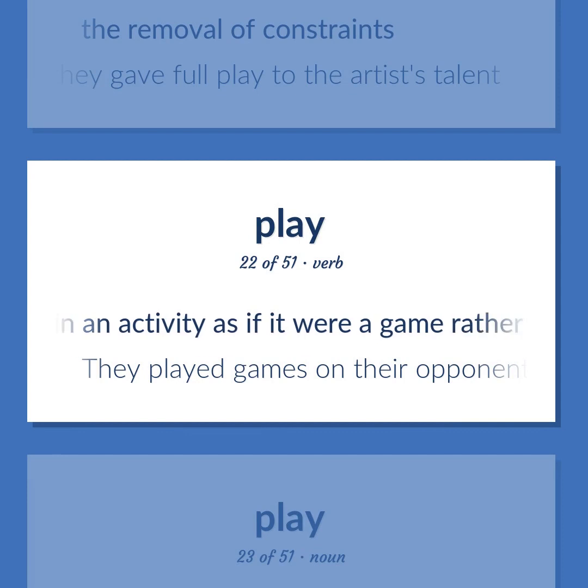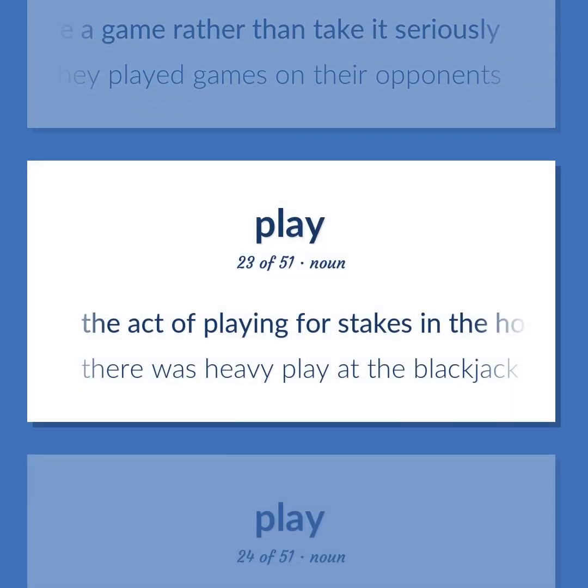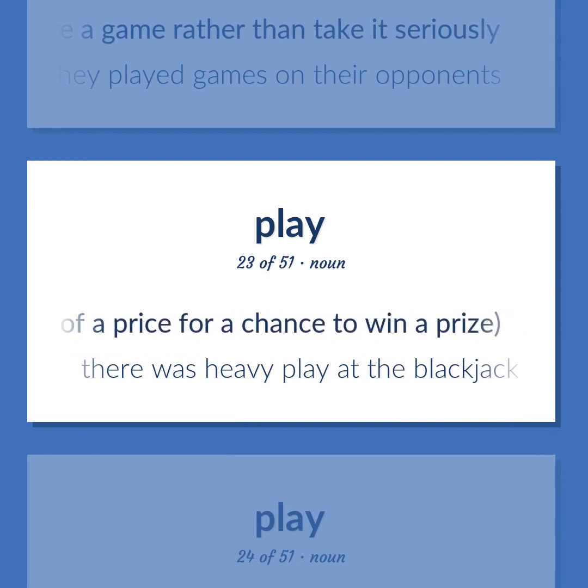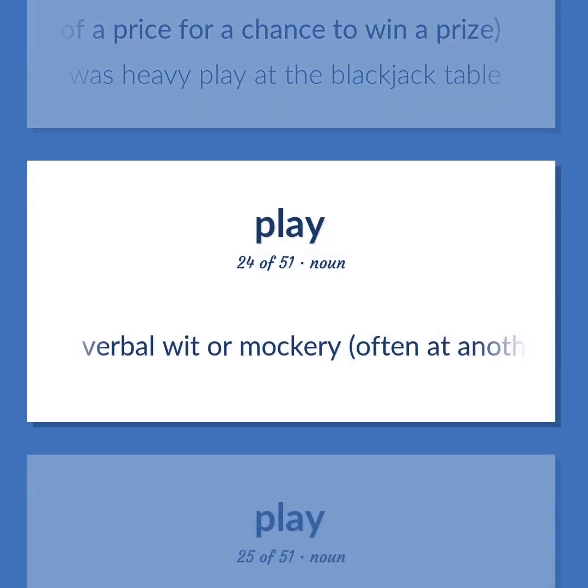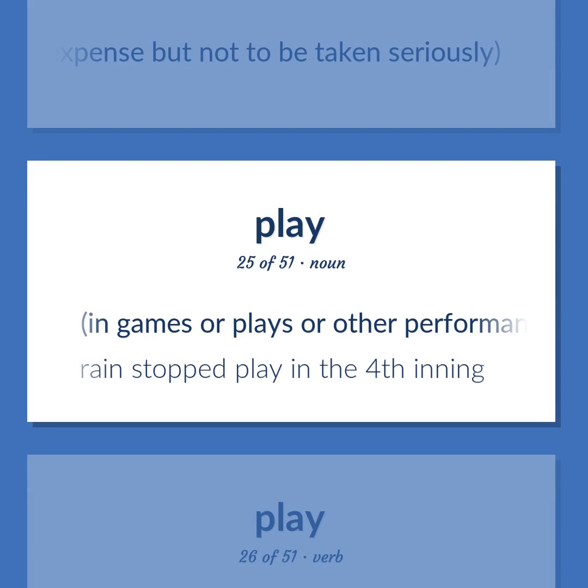Engage in an activity as if it were a game rather than take it seriously. They played games on their opponents. The act of playing for stakes in the hope of winning, including the payment of a price for a chance to win a prize. There was heavy play at the blackjack table. Verbal wit or mockery, often at another's expense but not to be taken seriously. In games or plays or other performances, the time during which play proceeds. Rain stopped play in the fourth inning.